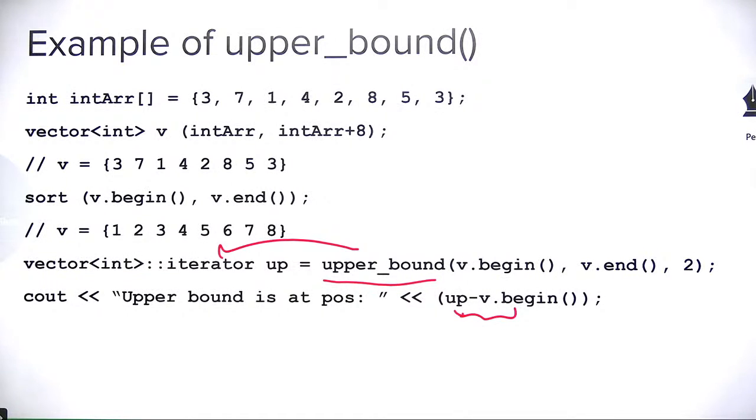Okay guys, we have got 2 2s and 2 3s. What do you think? What is the upper bound for 2 here? Okay.